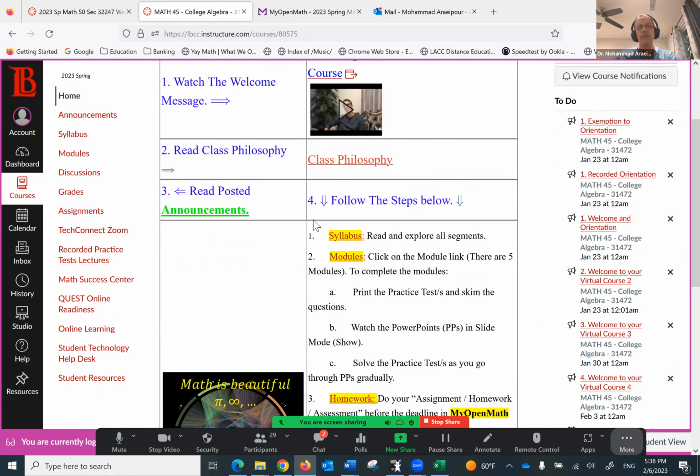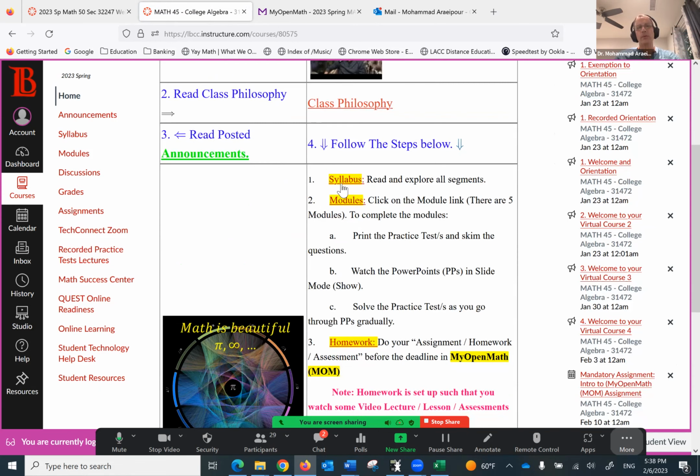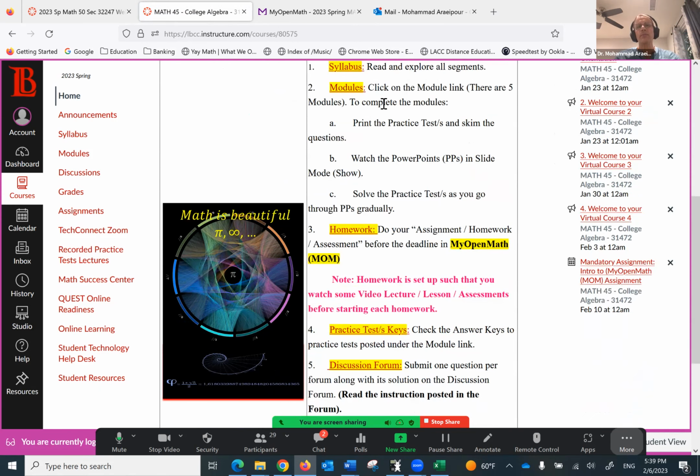Then we have number 4. What do we find under number 4? We have the syllabus, modules. Under the modules, we can find practice test, PowerPoints, solution to practice test, or keys, if you will.